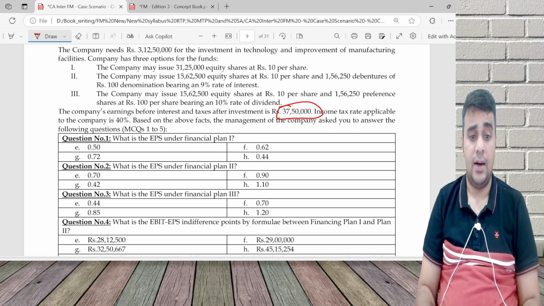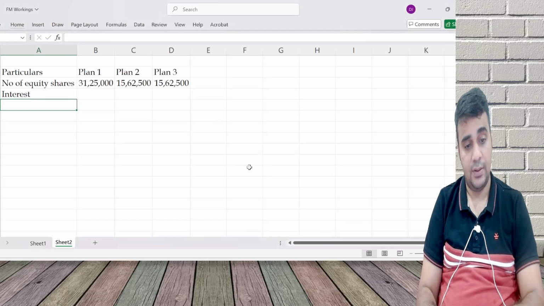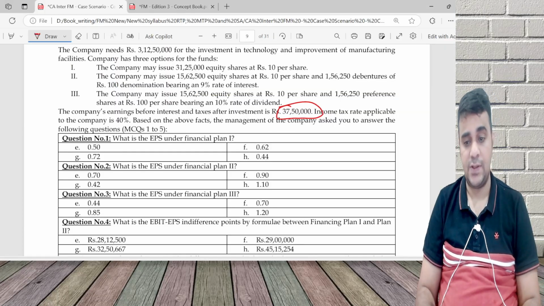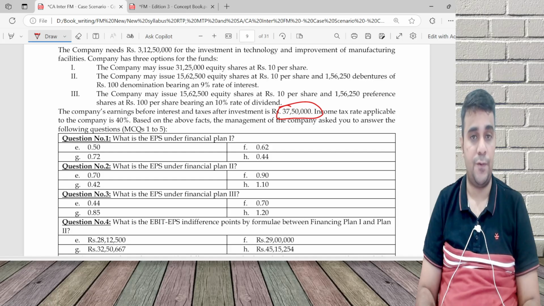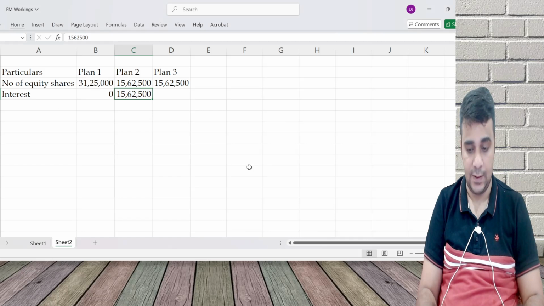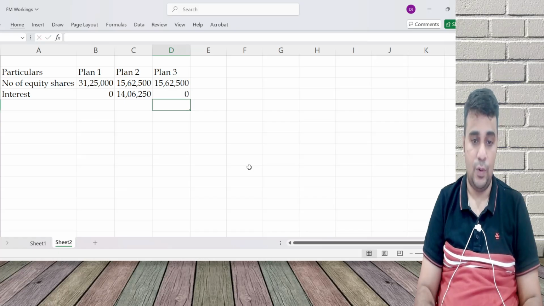Then the second requirement is interest calculation. In plan 1 no interest expense. In plan 2, 156,250 debentures into 9 rupees interest, that is 14,06,250.